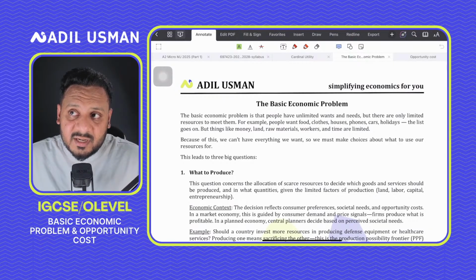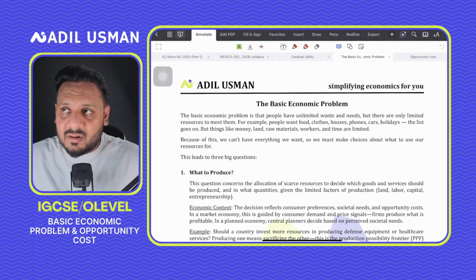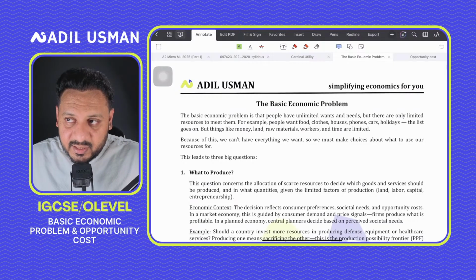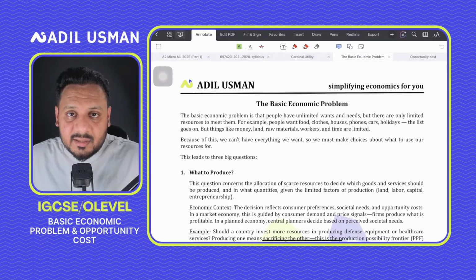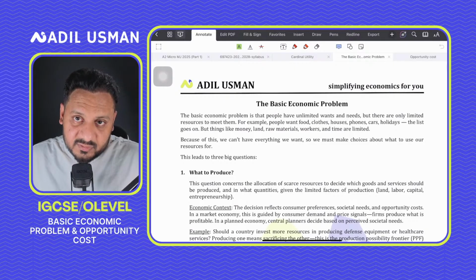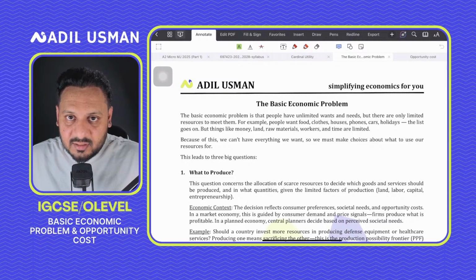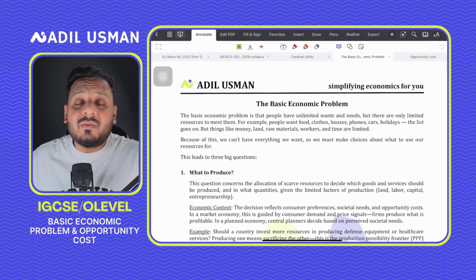So we study economics, and when we say it's a science, it's not a science that is done or tested or carried out in the labs, right? It's a science that involves society and its problems, and it comes up with solutions, right? So it's a social science, actually, right? And so this is what economics is all about.